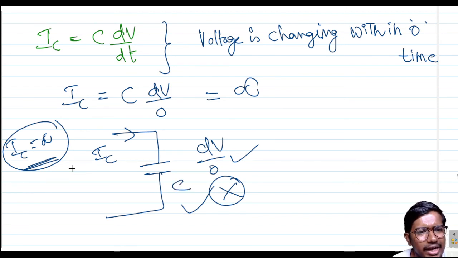This is an ideal case. An infinite amount of current cannot be supplied, so a voltage change within zero time is not possible.